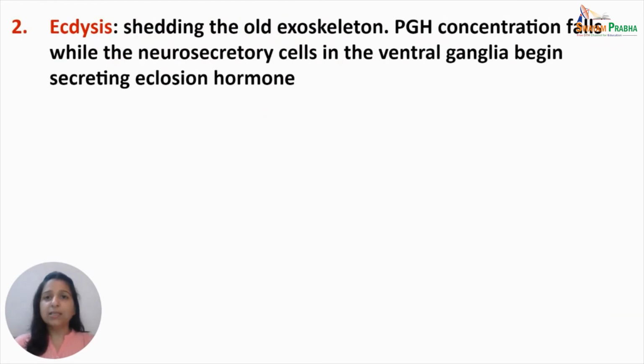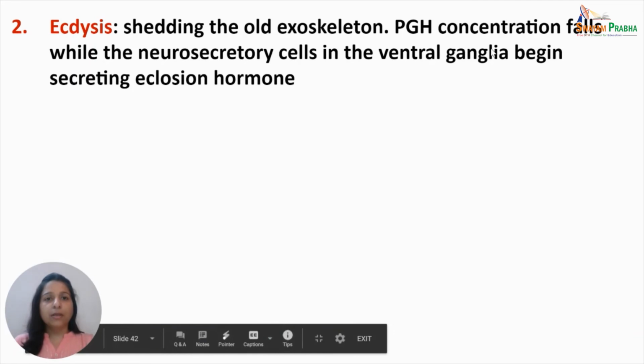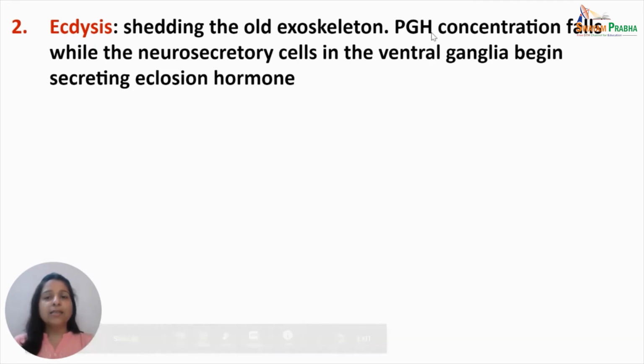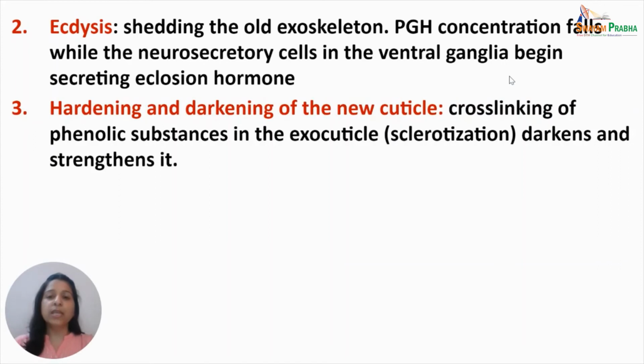After apolysis, the old exoskeleton has to be shed off. Here, during ecdysis, the concentration of prothoracic growth hormone falls as the neurosecretory cells in the ventral ganglia begin to secrete the eclosion hormone, which helps in eclosion of the adult from the pupa.